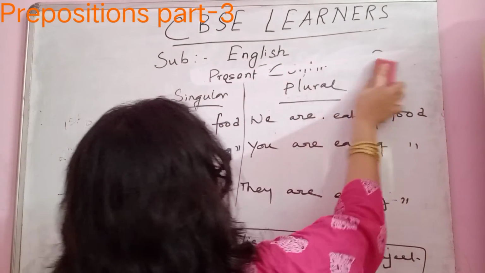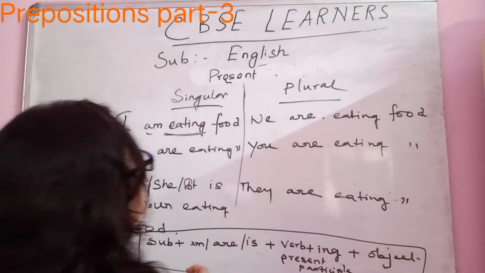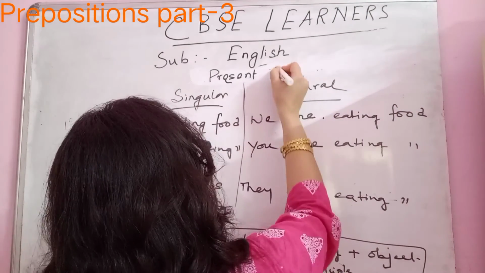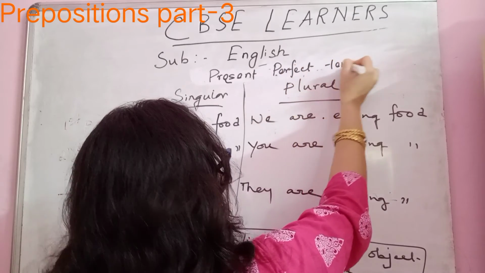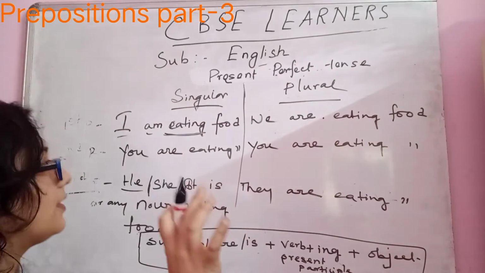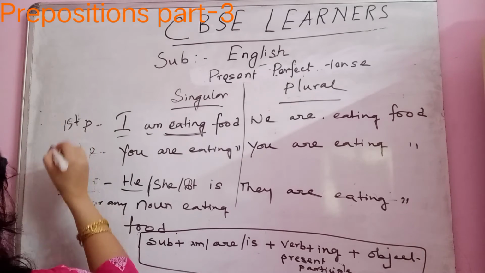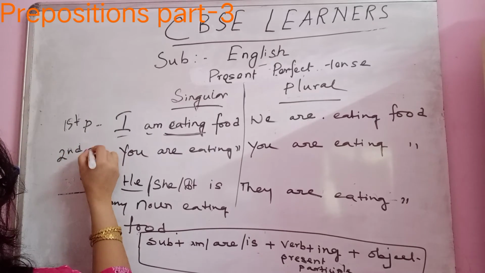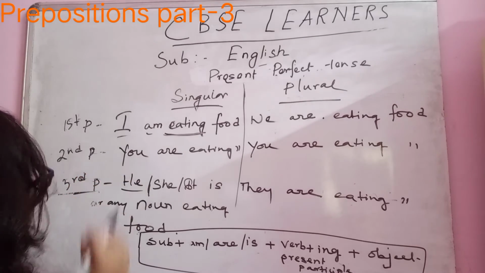Now I won't erase the total, I will just erase the form. Present perfect tense. Yes, it is actually the present perfect tense. So the first person will be the same, I, second person will be the same, you, and third person will be the same, those who are listening, the third person.